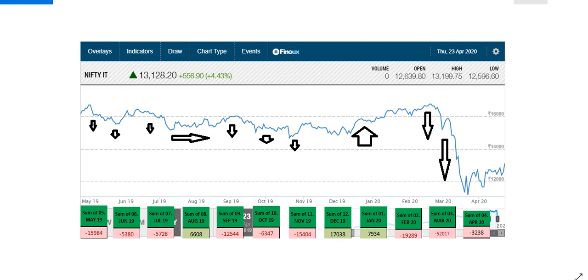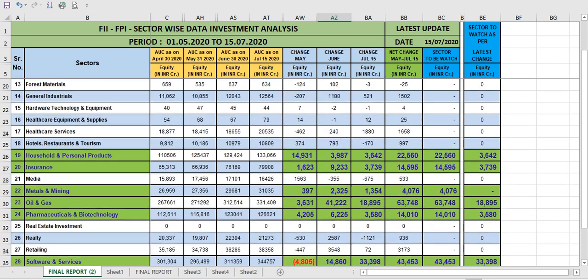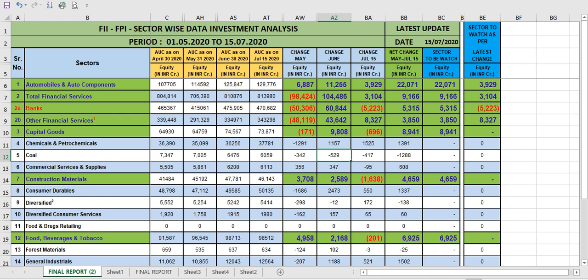Now I tell you one more important thing. As per the current data, what happened? Let's just understand two sectors. From May onwards, they invested money in automobiles, around 22,000 crore. Now what happened in that? In May and June they put 6,000 and 11,000, and also in July they put 3,000, and in total they put 22,000.